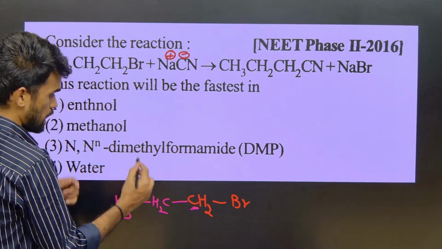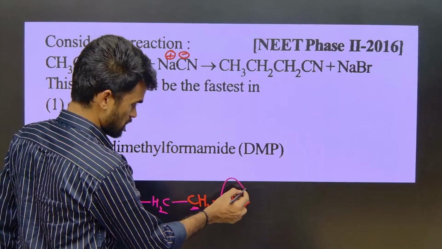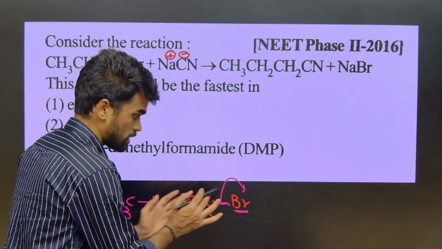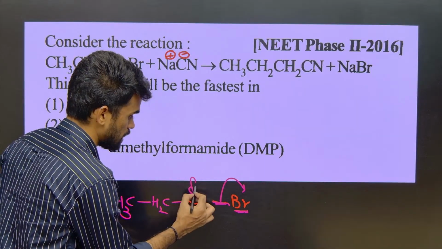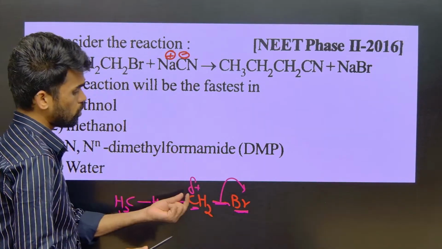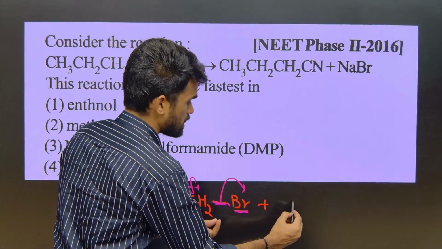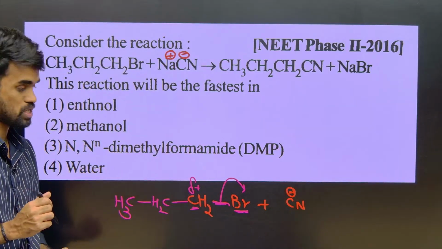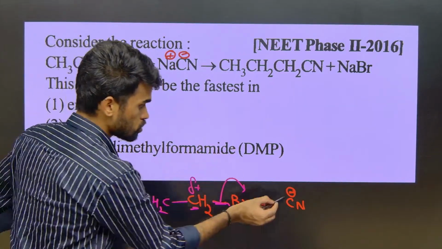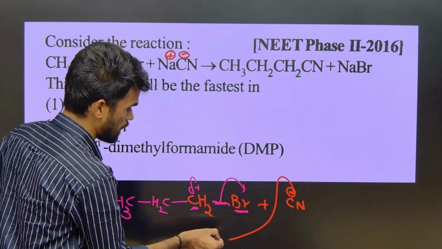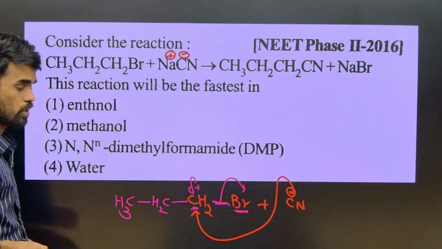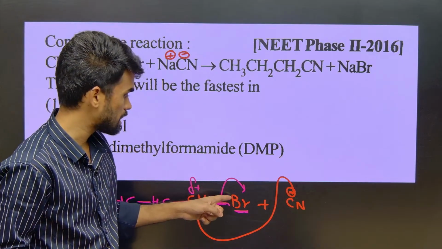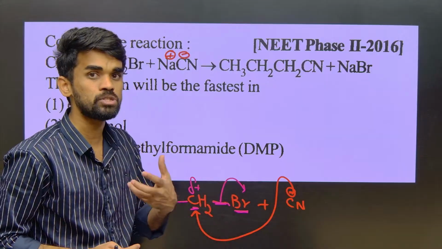Now what happens? The bromide ion will go out because it is electronegative, so it will drag the bonded electrons towards itself and create electron deficiency on this carbon. Any electron-rich attacking reagent will come and attack this carbon because it is electron deficient. So as the bromide ion goes out, the CN minus cyanide ion will come and attack this carbon. What kind of change are you seeing here? Bromide ion is replaced by cyanide ion, so it is a substitution reaction.